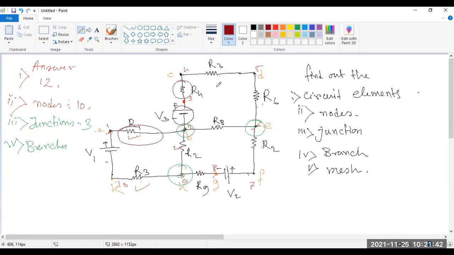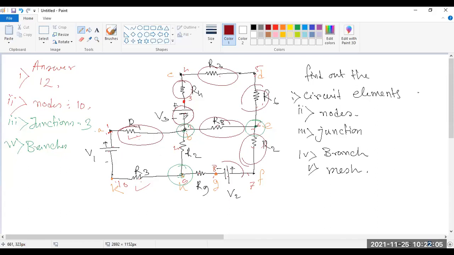This is also called a branch. This is a branch. This is a branch. So this is also a branch. This is also a branch. This is also a branch.